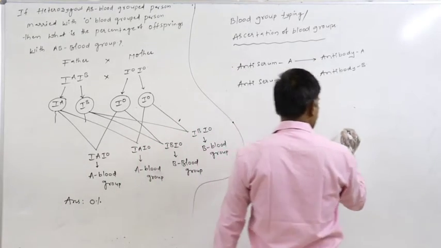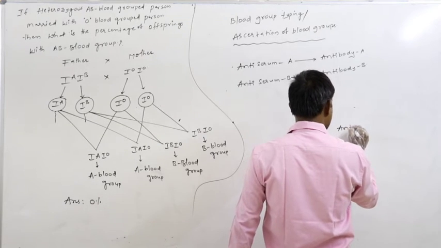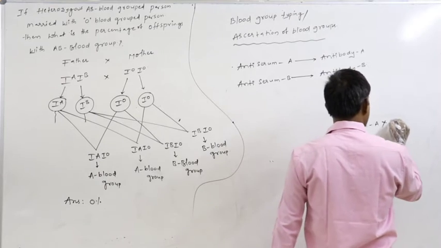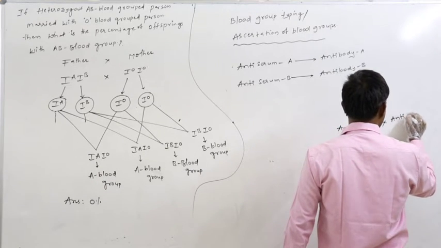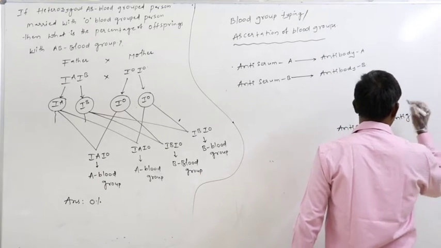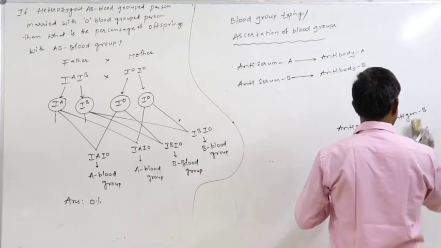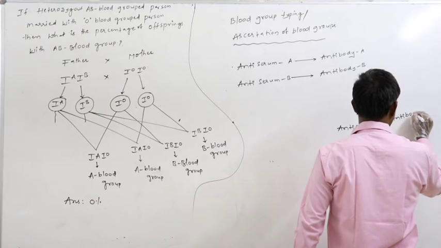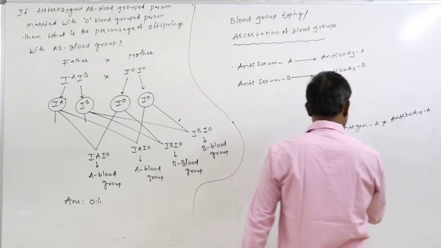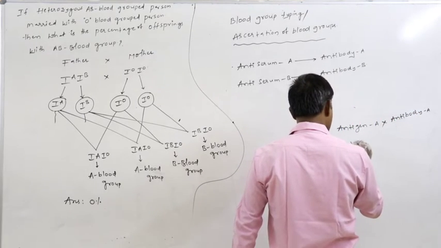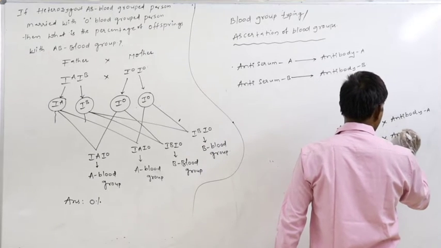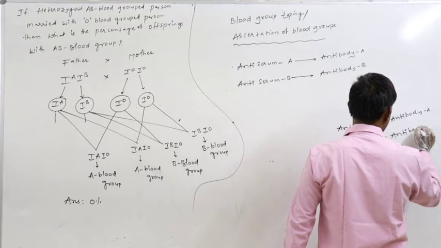Antigen A is always reacted with antibody A. Antigen B is always reacted with antibody B only.